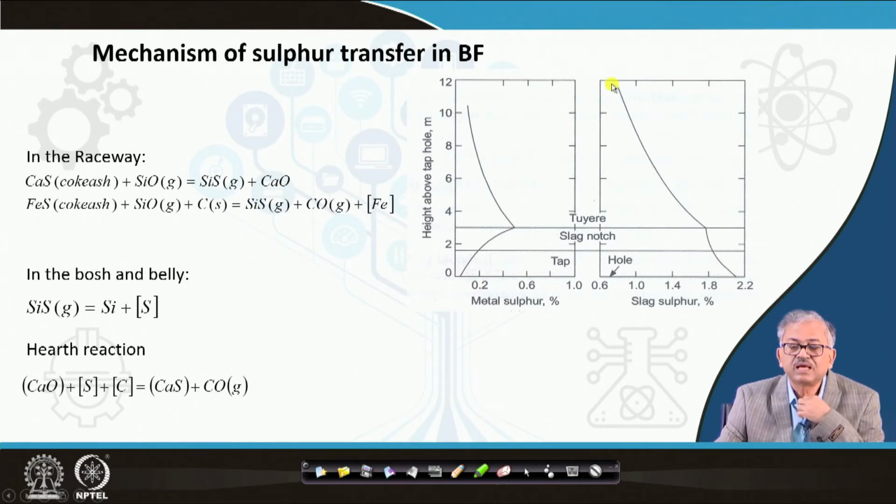And in the case of slag also you can find from the top, sulfur in the slag also increases, okay, and then because of slag metal reaction again it increases in the slag. Slag metal reaction is taking place where the sulfur is going to the slag.